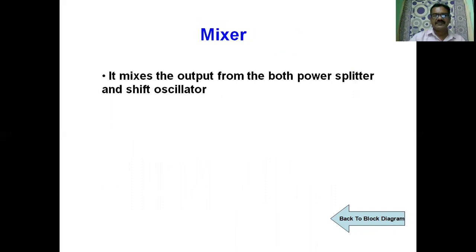Next, see the mixer. It mixes the output from both the power splitter and the shift oscillator.